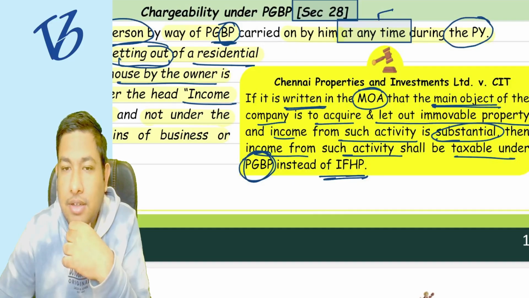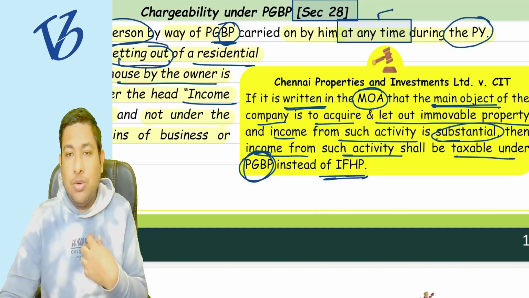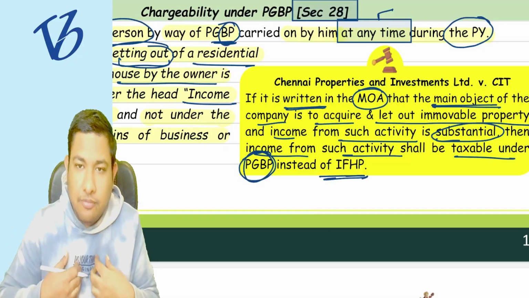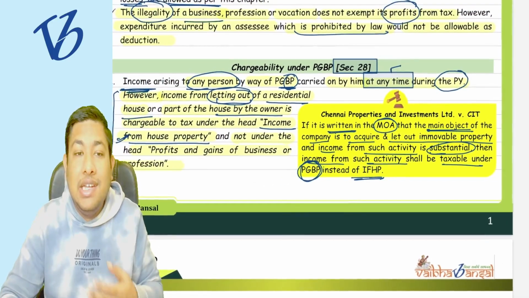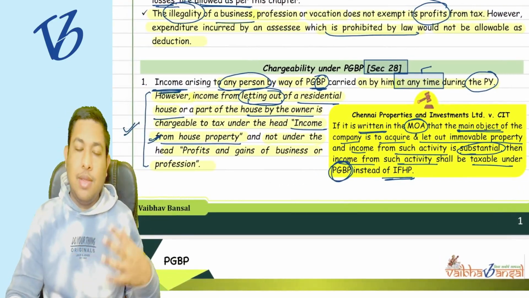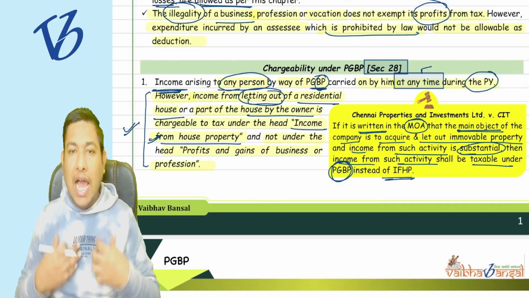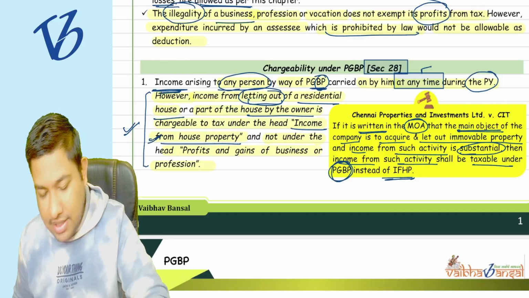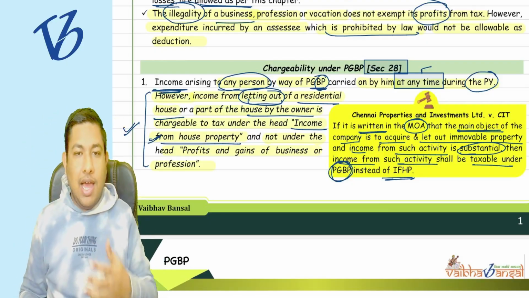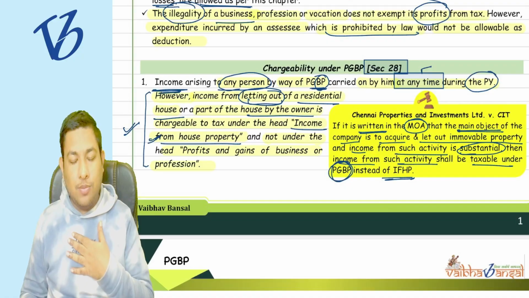Tell me that. If it is my business only, then the income which I am earning is from the business, not as an individual. Suppose I am the individual, okay? I have one house property, because two house properties I can take. I am first acquiring it for self-occupied purpose.